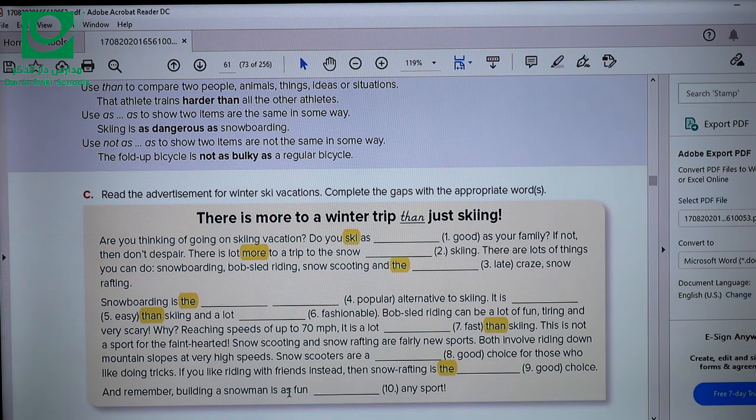And remember, building a snowman is as fun. What is the missing word? If you put as before the adjective, you're gonna add as after the adjective. So the missing word in number 10 should be as.